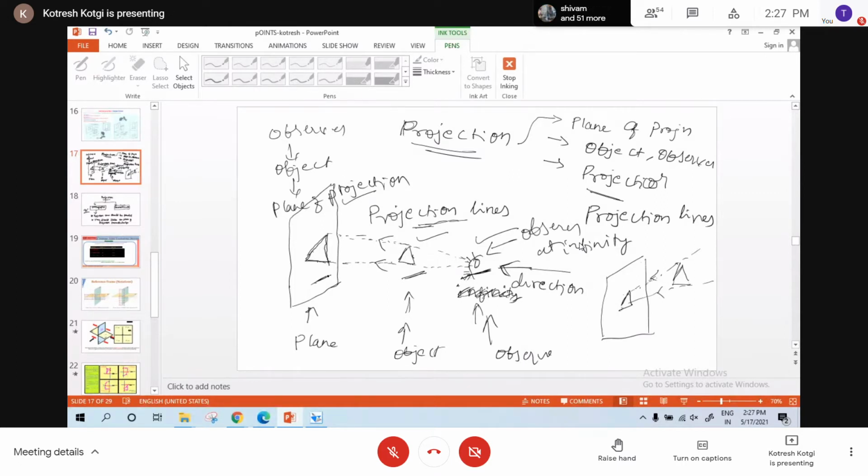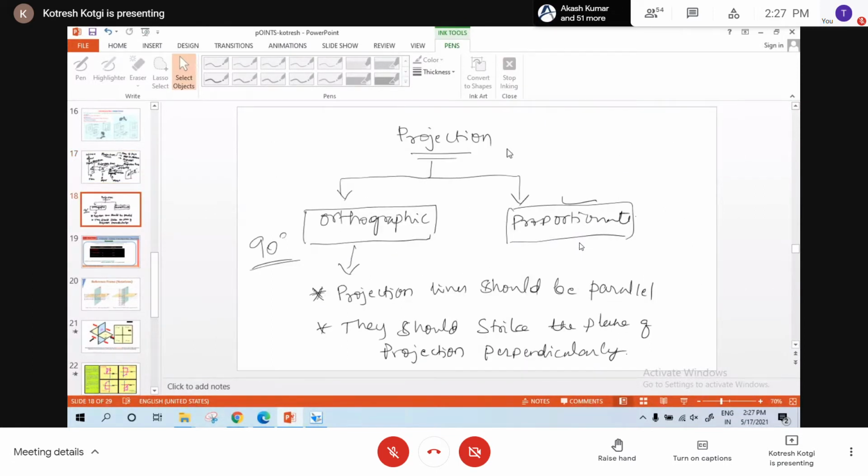Is that clear up to here? The plane of projection, object, observer, then orthographic projection. To get orthographic projection, what are the conditions?